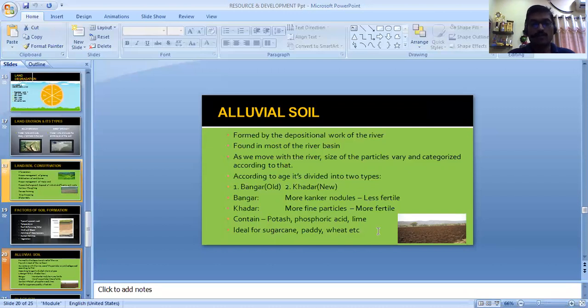Bangar, as it is old, is less fertile because it contains more kankar nodules. Khadar is the new alluvial, so it is quite fine and fertile because it contains more fine particles. The major chemical composition of alluvial soils is potash, phosphoric acid, and lime. This soil is ideal for sugarcane, paddy, and wheat.